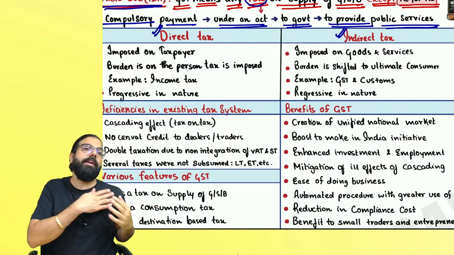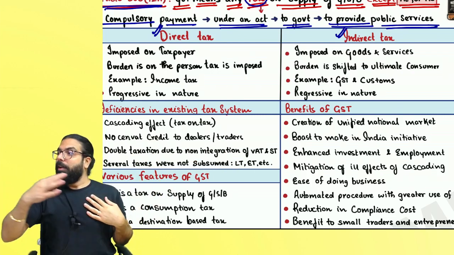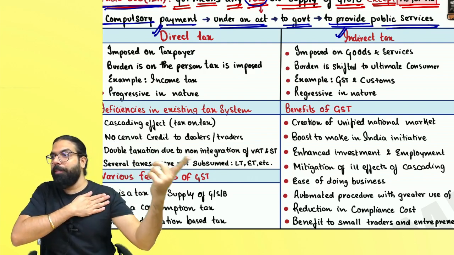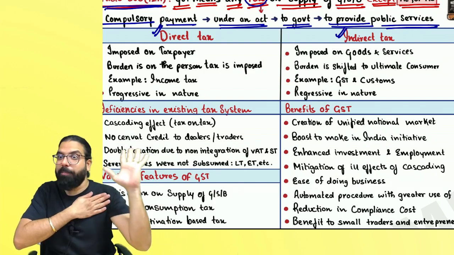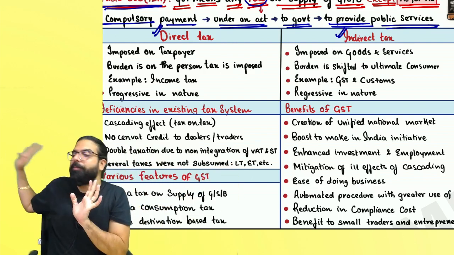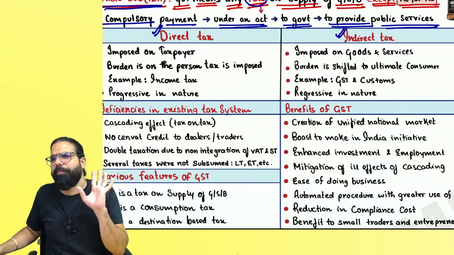What is direct tax? When it is paid directly out of your pocket, it is direct tax. What is indirect tax? Imposed on my goods and services. I shifted the burden to the ultimate customer. Customer is paying, but indirectly through whom? Through the shopkeeper. Are we clear, everyone? Shopkeeper, supplier, whoever is there.